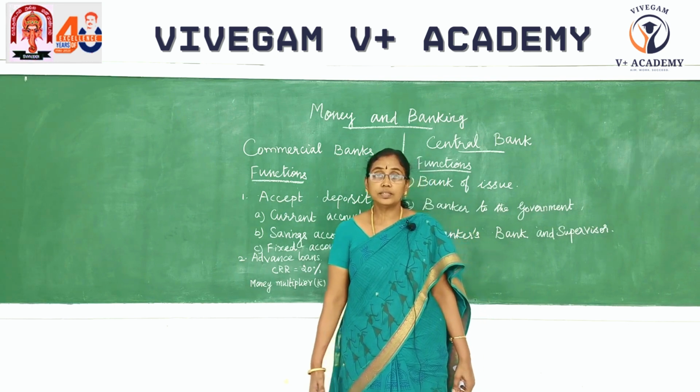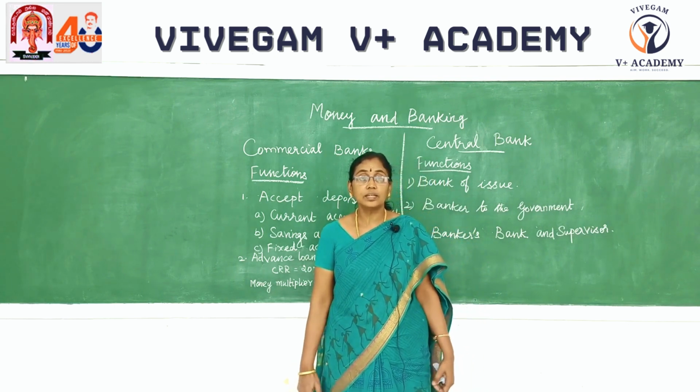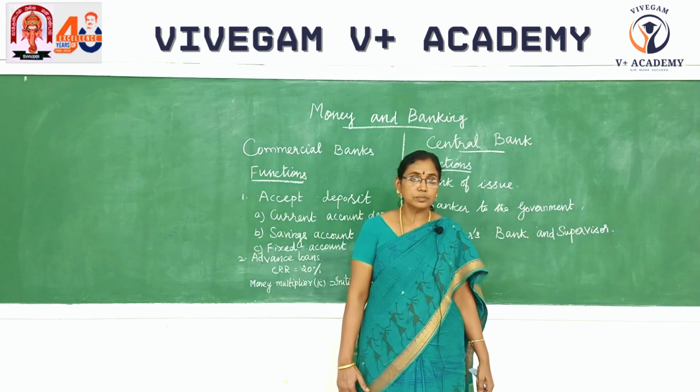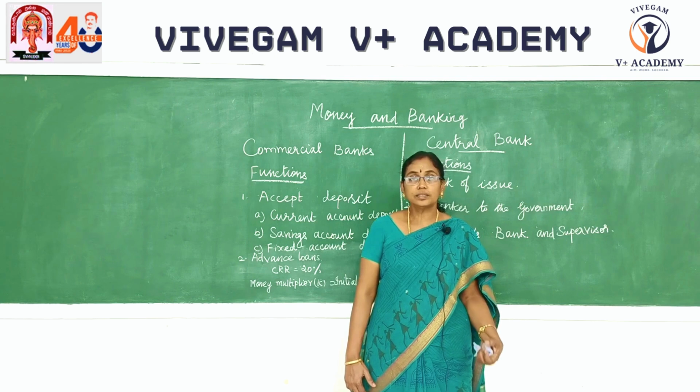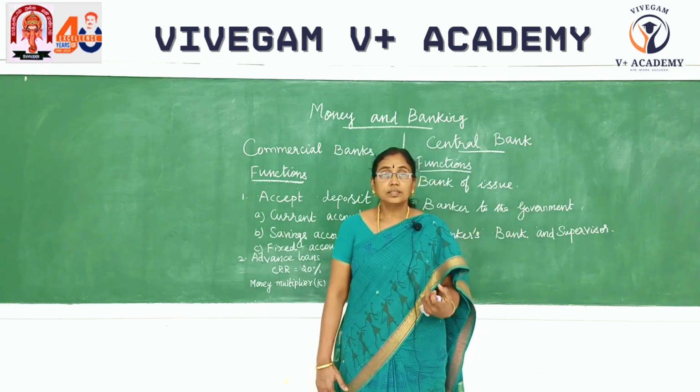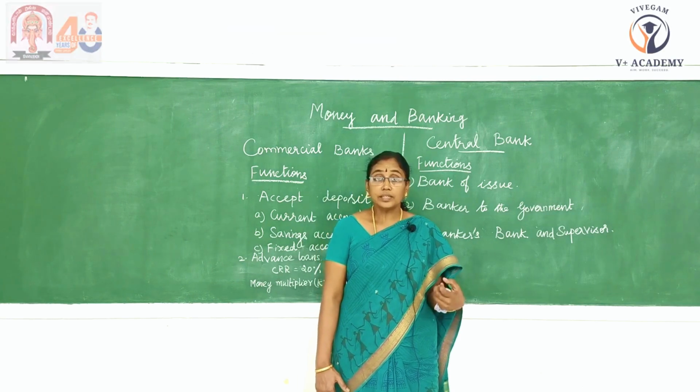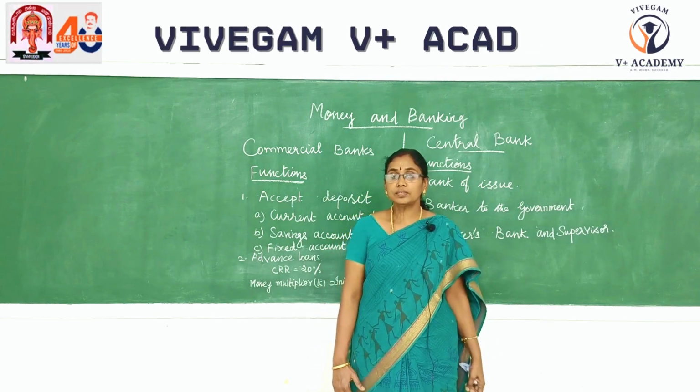Now we are going to see credit creation by the commercial bank. How the credit is created, to what extent it is created. When the credit is created, automatically it increases the money supply in the economy. To avoid over-lending, the central bank has created this CRR. The entire amount of deposit cannot be given as credit.